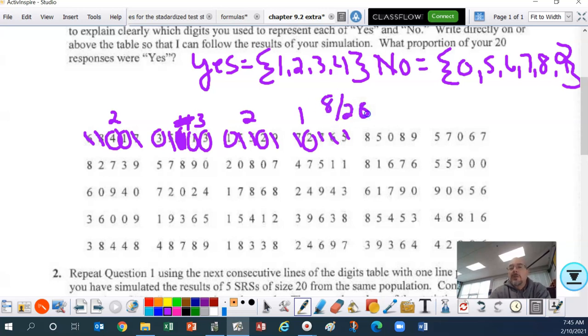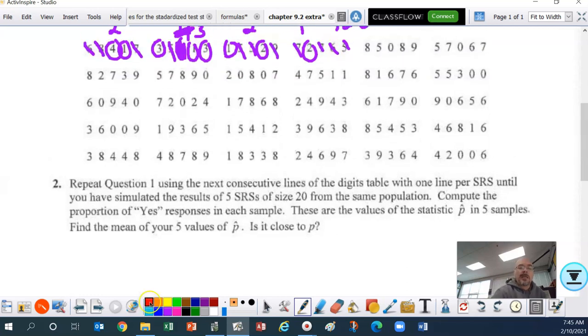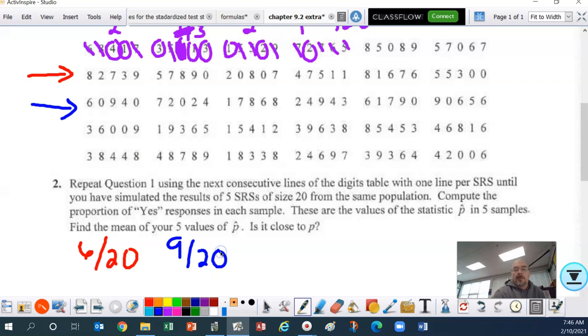And then I could run this simulation many times. Remember, if you run it again, you're not going to necessarily get that same result, and so on. All right, so that was just running through that. So if I repeat it on this line, folks, I'm going to get 6 out of 20. If I repeat it on this line, ladies and gentlemen, I'm going to get 9 out of 20. If you don't believe me, go and look. If I do it again here, I'm going to get 9 out of 20 again. And if I do another 20 people here, I'm going to get 9 out of 20.